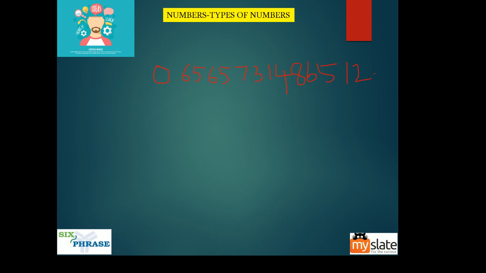6, 5, 6, 5, 7, 3, 1, 4, 8, 6, 5, 1, 2, and it goes on like this, guys. Because it goes on like this, it is non-terminating. But do you see anything repeating here? What does repeating mean? Some pattern must repeat. For example, 6565 should repeat, or 656573, 656573. Something should repeat again and again. So that is what I mean when I say nothing is repeating here.